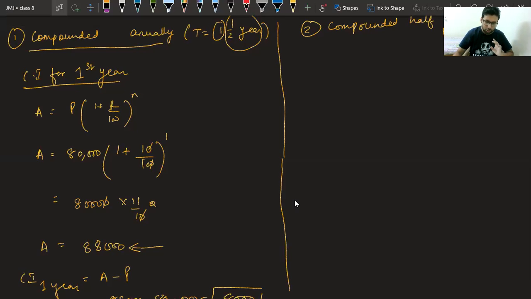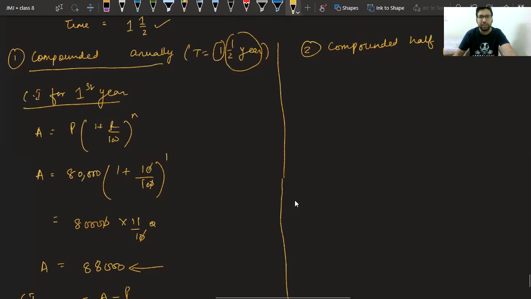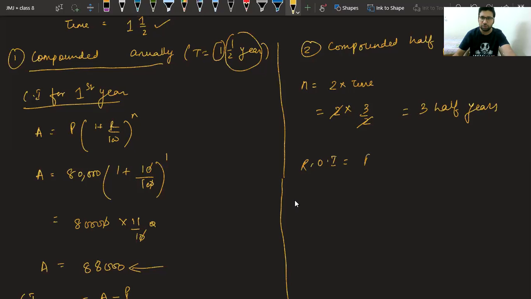Okay. Now, in this case of compounding half yearly, the n becomes 2 times time period, which is 2 into 3 upon 2, that is 3 half years. Second thing, the rate of interest will become half, which is 10 upon 2, 5%. Now we are ready with the new interest rate, with the new time period and principal. And the formula is CI is equal to P into 1 plus R upon 100 power N.